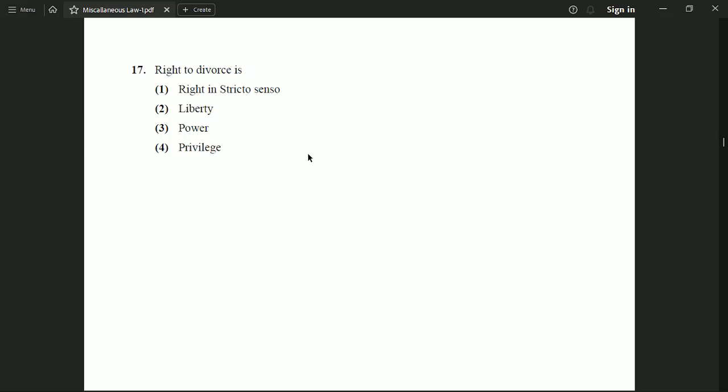Now the next question is, right to divorce is option number 1, right in stricto sensu. Option number 2, liberty. Option number 3, power. Option number 4, privilege. And the correct option to this question is option number 1, which says right to divorce is a right in stricto sensu.